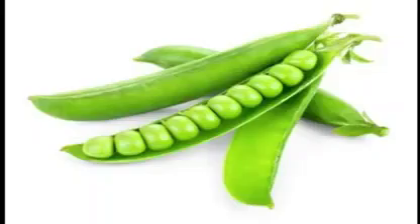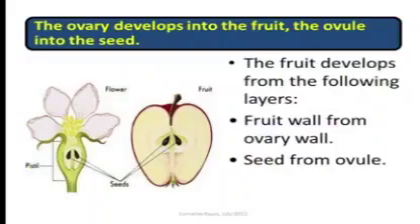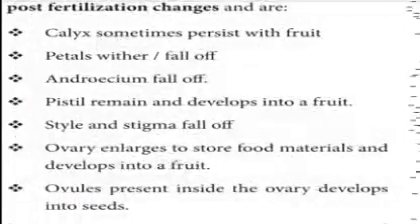But in peas, the fruit is not fleshy, but forms a covering pouch for many seeds. In all the above fruits, the ovary, the lowermost swollen pouch of the pistil, develops into a fruit. Ovules present inside the ovary get transformed into seeds. Hence, with this observation, shall we list the changes taking place in the flower after fertilization? These are collectively called post-fertilization changes.